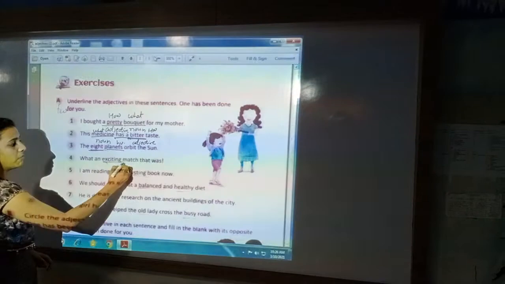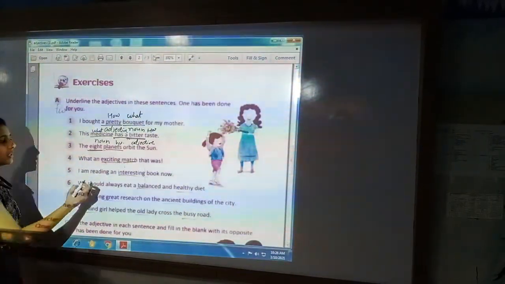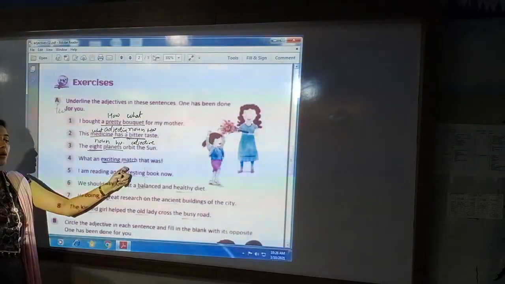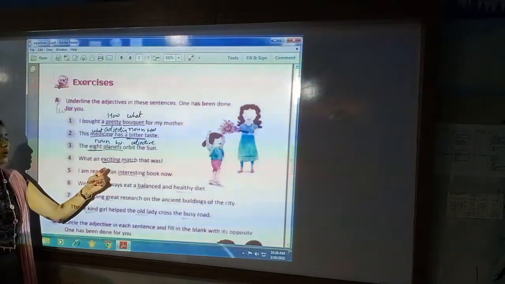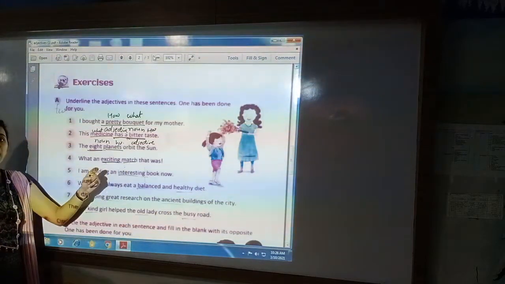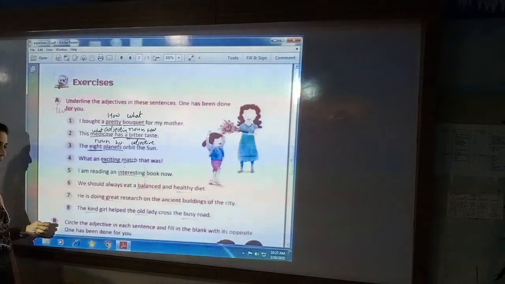What was it? Match. Match is the noun. How was the match? Exciting. So the word exciting is describing the match. Match is the noun and exciting is the describing word or adjective.